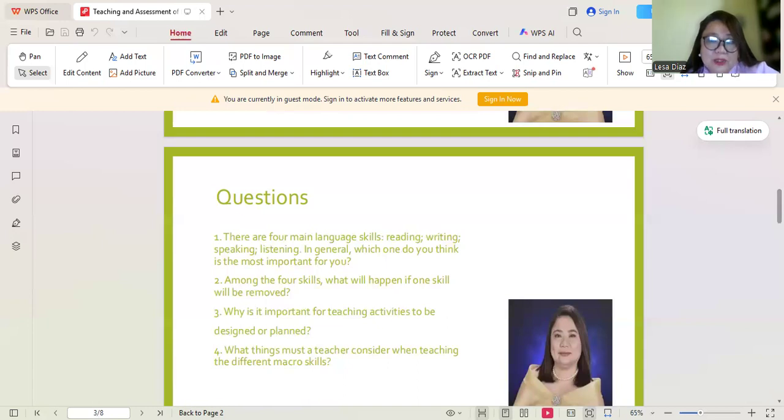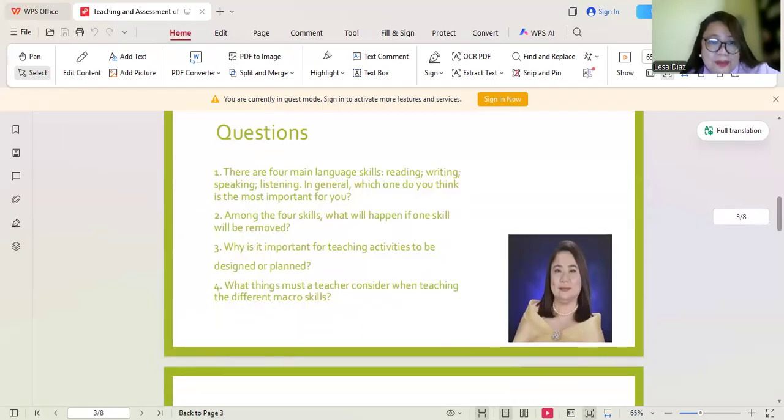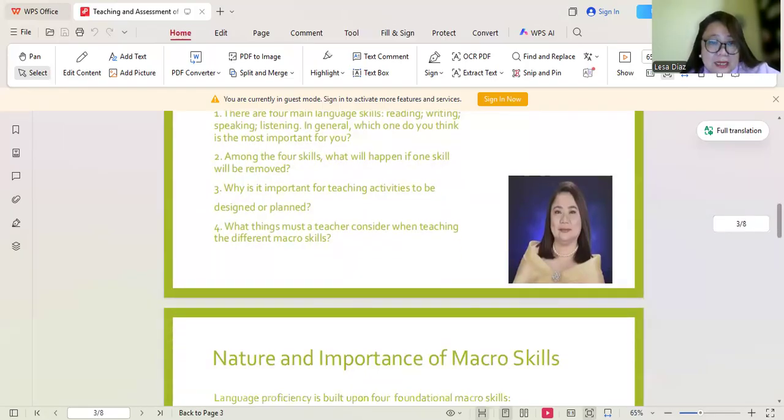In general, which one do you think is the most important for you? Among the five skills already, no more four skills because I added viewing, what will happen if one skill is removed? Then why is it important for teaching activities to be designed or planned? What things must a teacher consider when teaching the different macro skills?